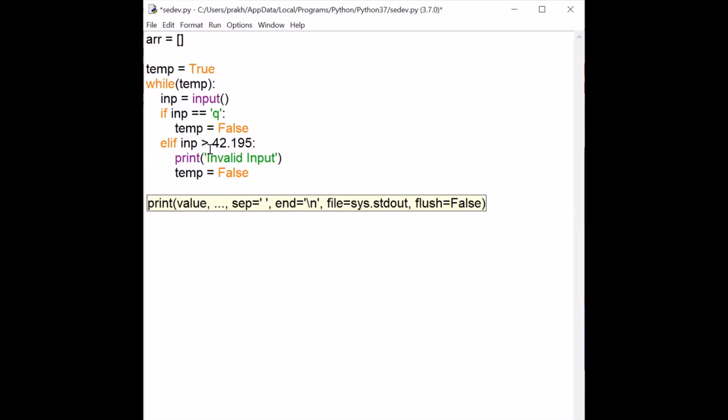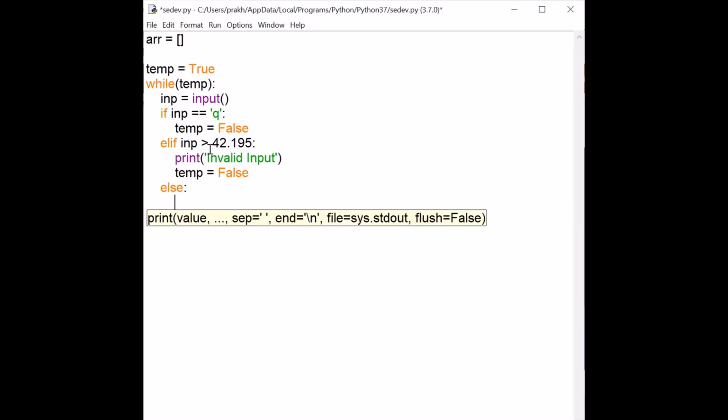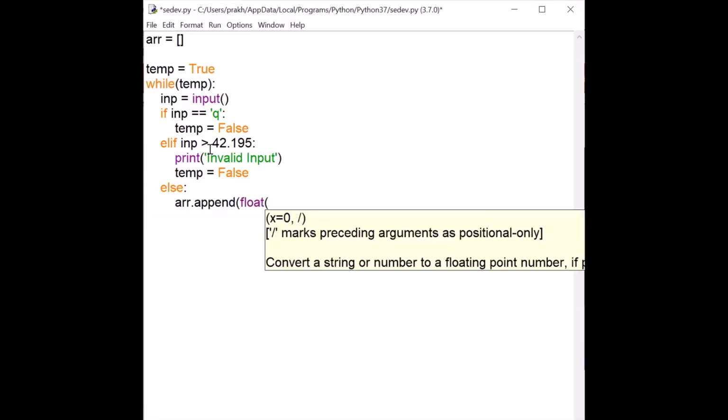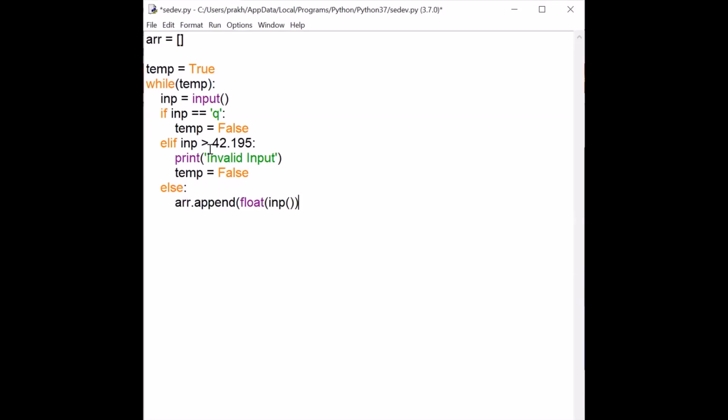Now in the else part, if there is no problem, only then will we append. One more thing: the input was a string, but we have to work with float values, not integers. These are floats because the distance they have run can't be 26, 27, 28.